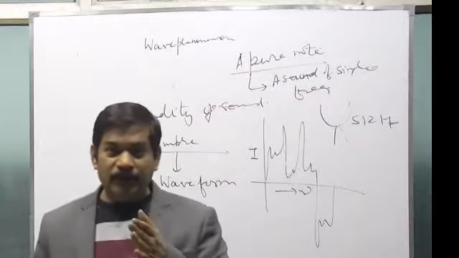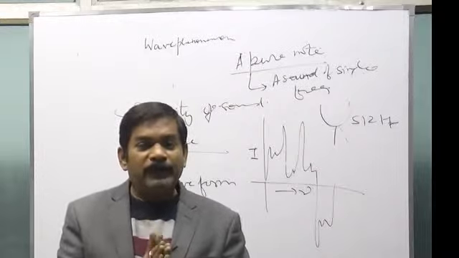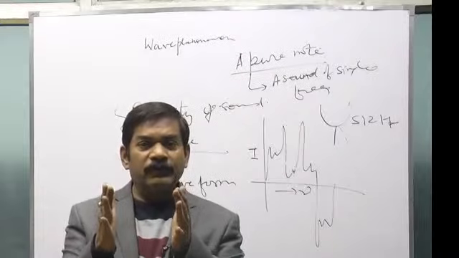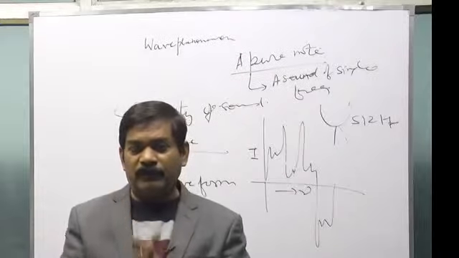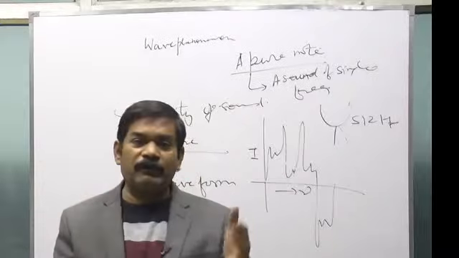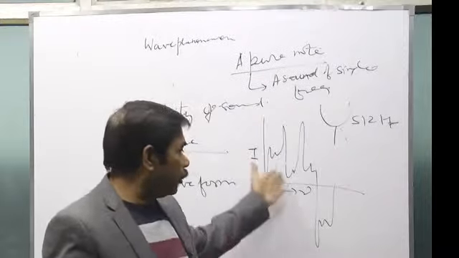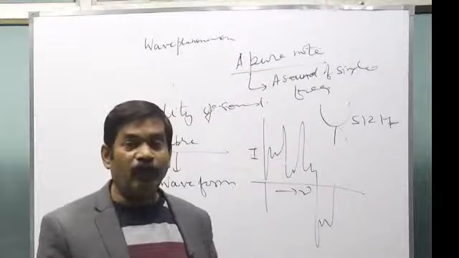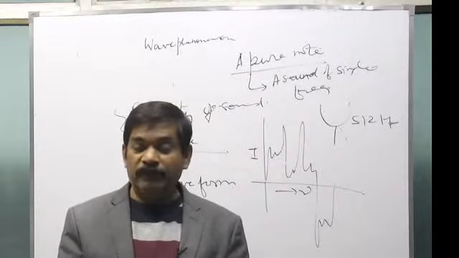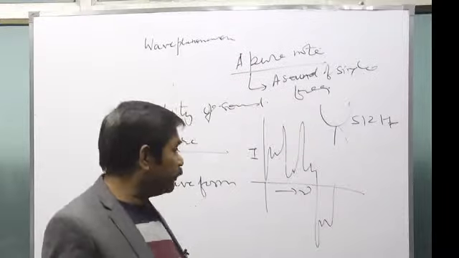You must have heard that there are some persons who speak in such a way that their words seem to be mixed. There is no proper separation of words. That's a different type of waveform. And in some sounds, there is proper separation of sound waves. That's another type of waveform.